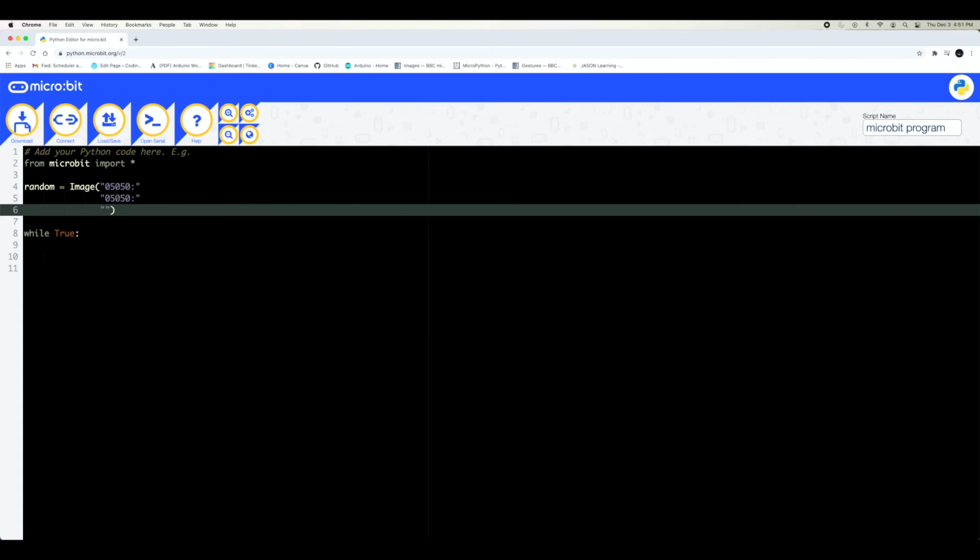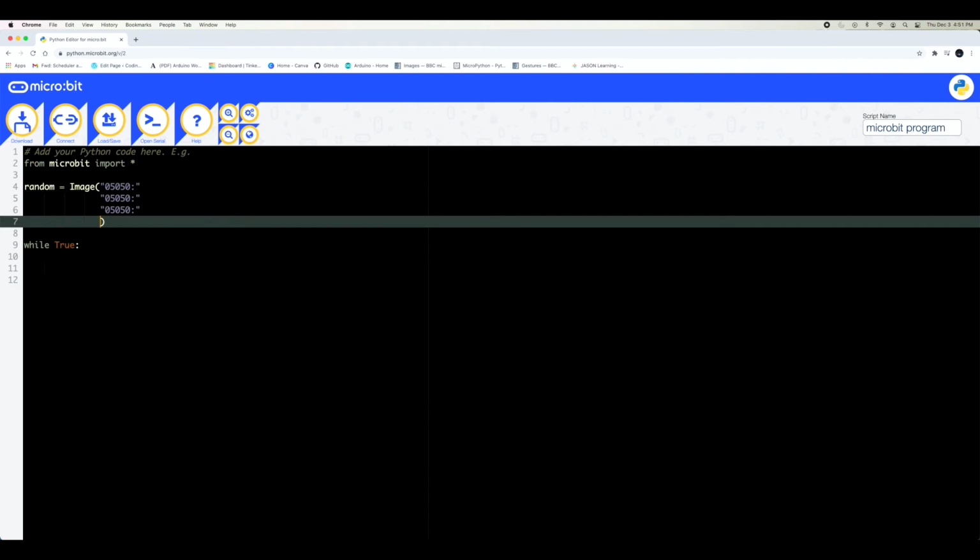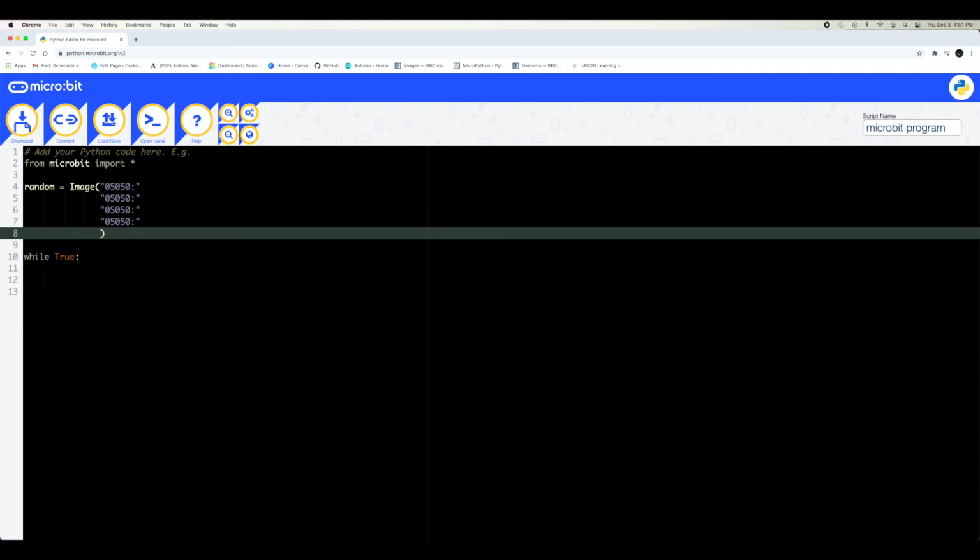I'm just doing 05050 and 05050, which creates kind of two lines, with a colon after each, and we keep on doing this for the next two lines. Let's quickly finish this up, and then we can learn how to actually put this on our board. So let's put a final colon, and this is our image.